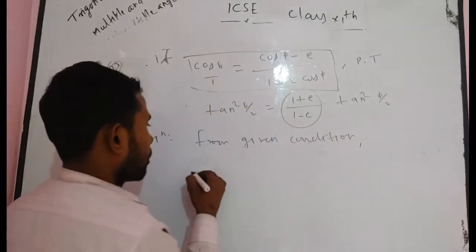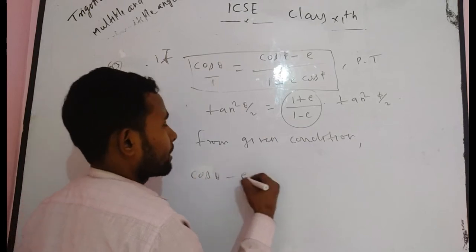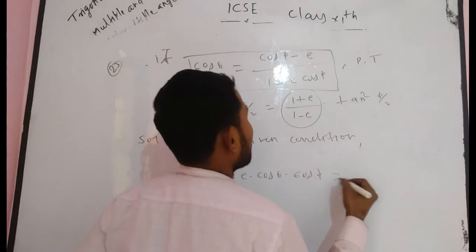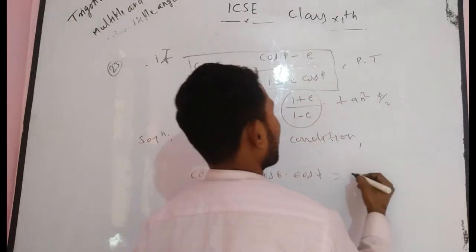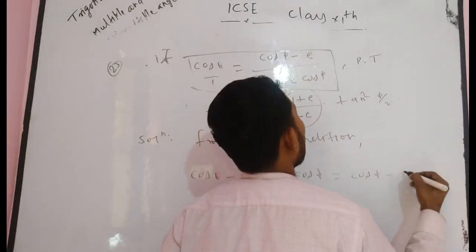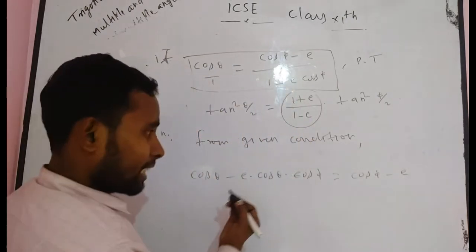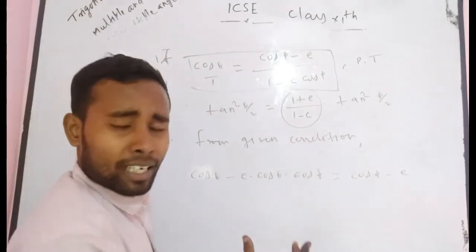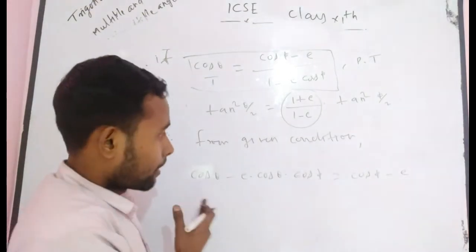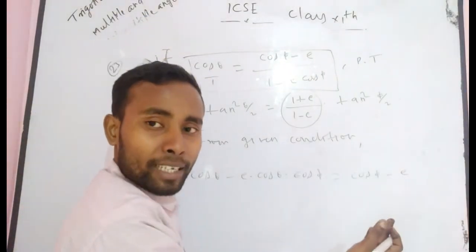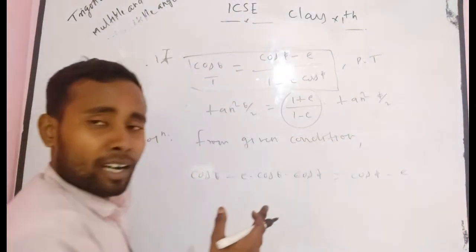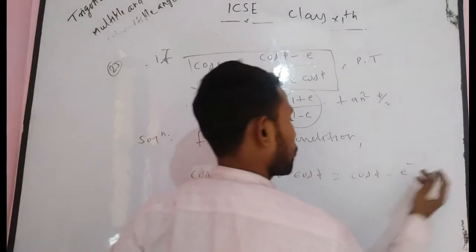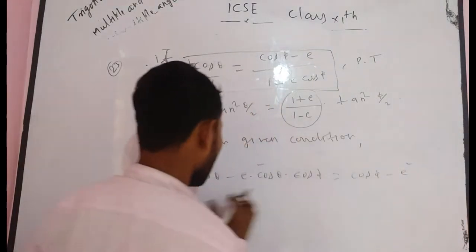Can you write cos theta minus e times cos theta into cos phi is equal to, if you multiply in this factor, you get cos phi minus e. Now take those terms near to each other, or in particular, you can take on the RHS or LHS those terms involving e. So here there is e and there is e. So you take this term in RHS and this term in LHS.